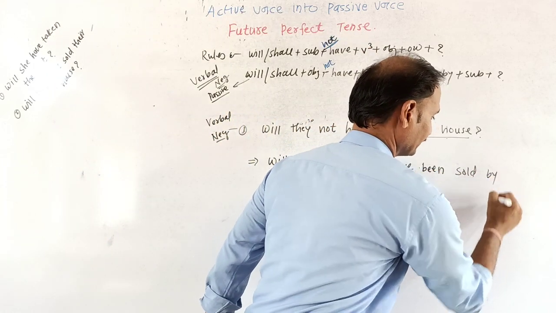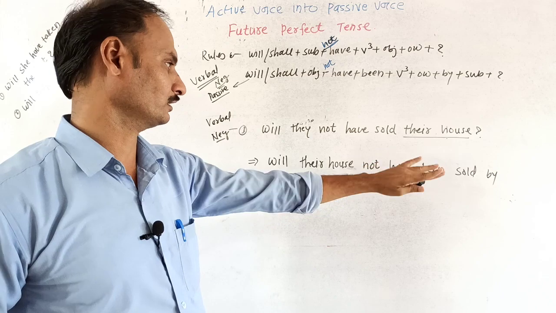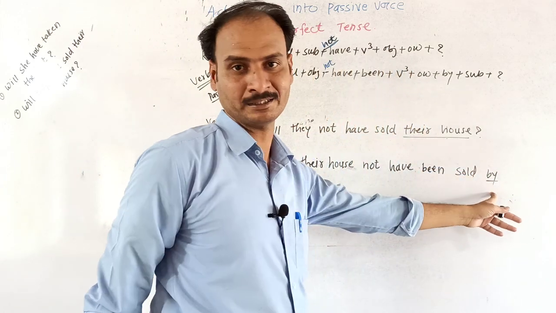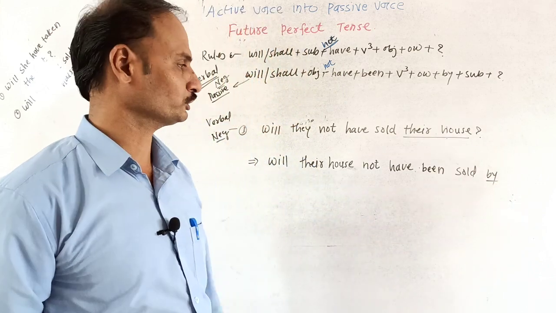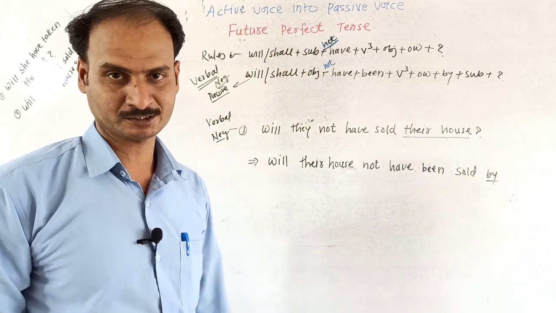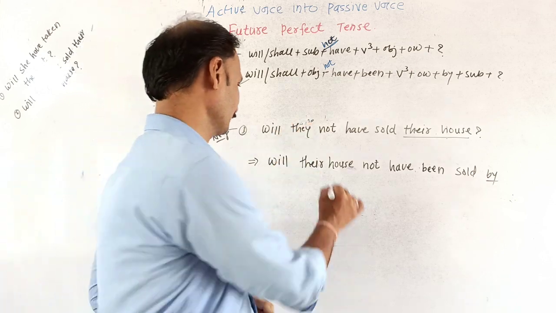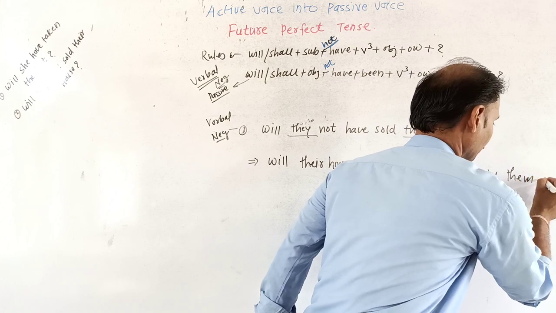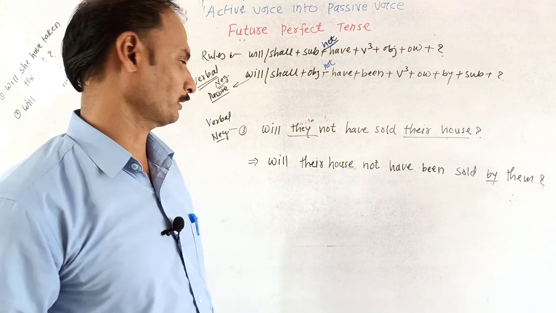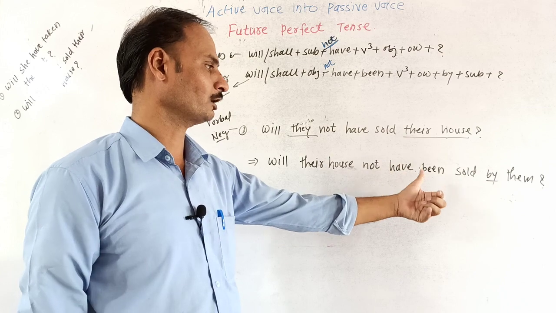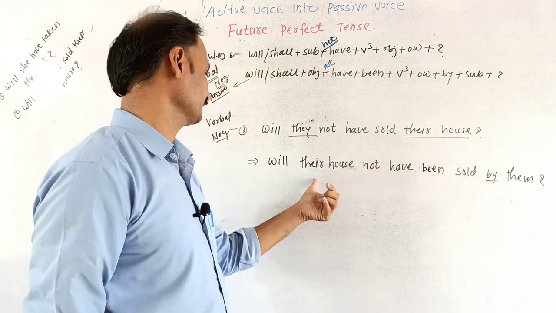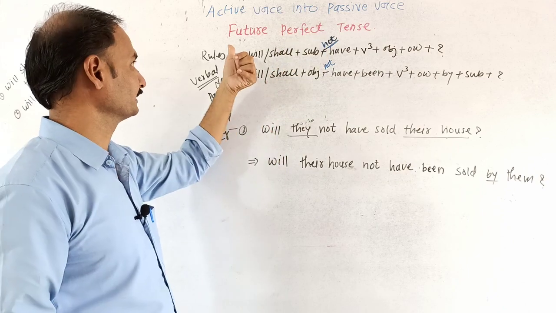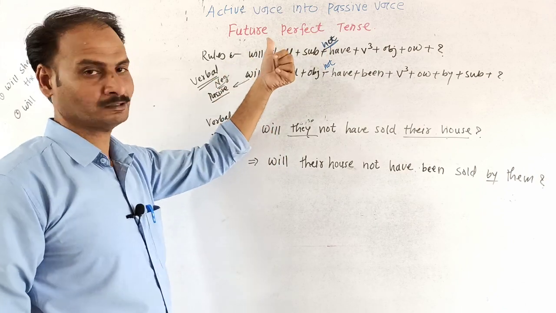There is nothing else in the sentence, it means no extension or other word. As it is, we have to use here by as a preposition in the sentence, and then take the subjective case, which is they. It will become them, and last write down question mark. So, will their house not have been sold by them? This is the verbal negative of future perfect tense, isn't it? It is a verbal negative of future perfect tense.